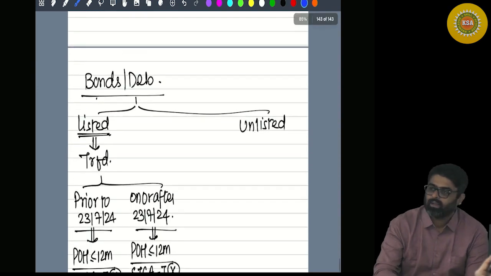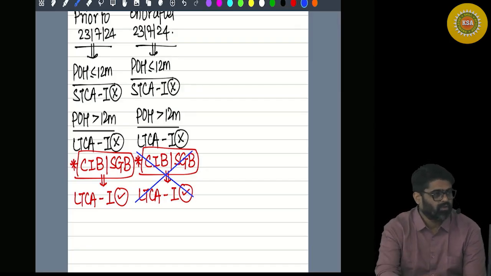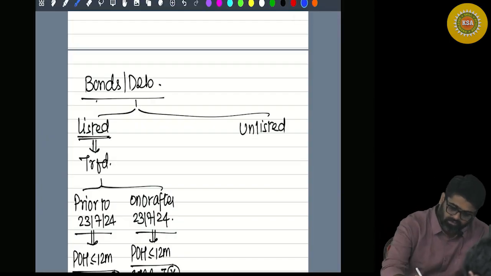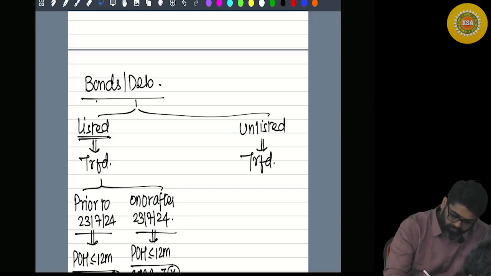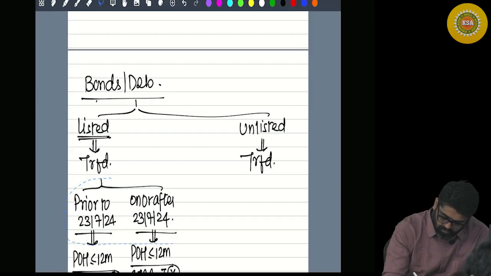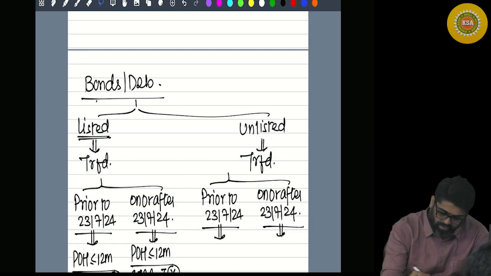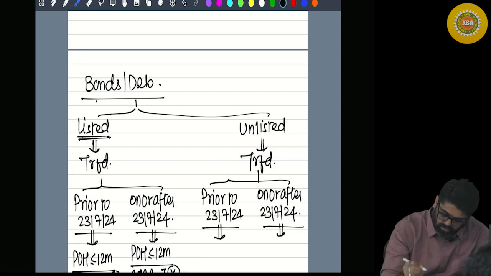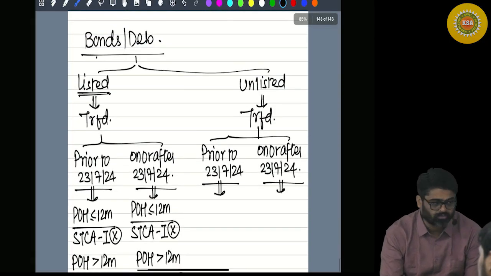So now tell me, listed securities, listed bonds, listed debentures. Now what about unlisted? Unlisted bonds, unlisted debentures. Now here also, when are they transferred? Prior to 23rd July, or on or after 23rd July? Yes or no? Now prior to 23rd July, when they used to get transferred,